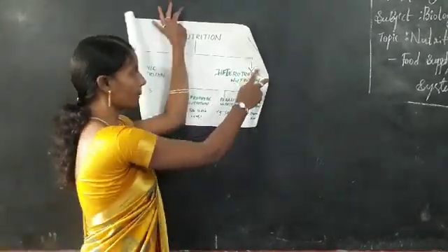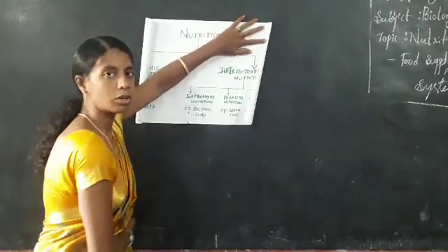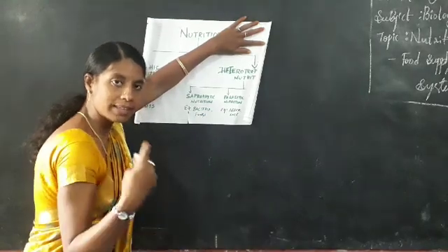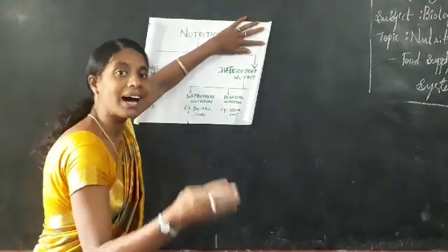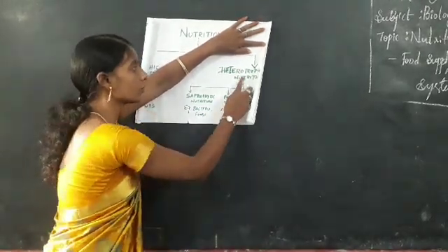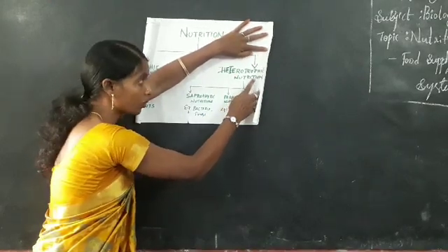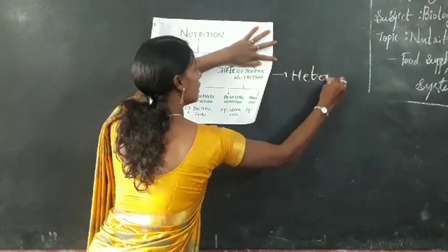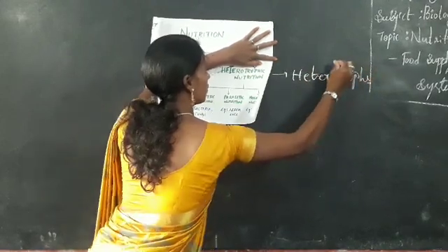Heterotrophic nutrition is when organisms cannot prepare their own food and depend on other organisms for their food. Such organisms are called heterotrophs. Clear, all of you?